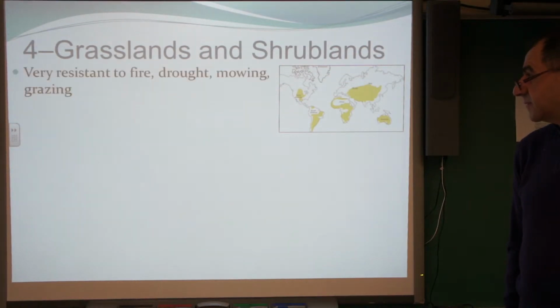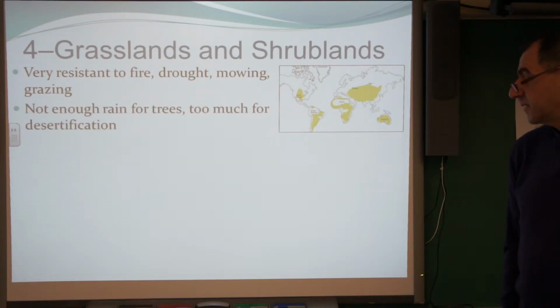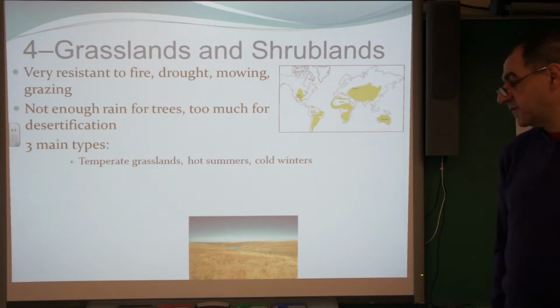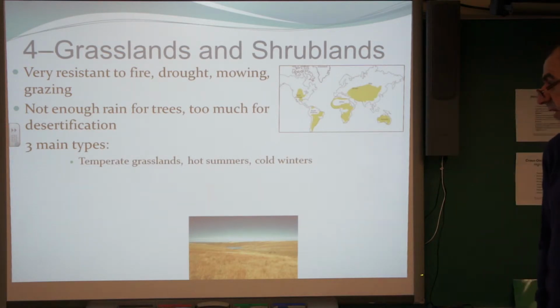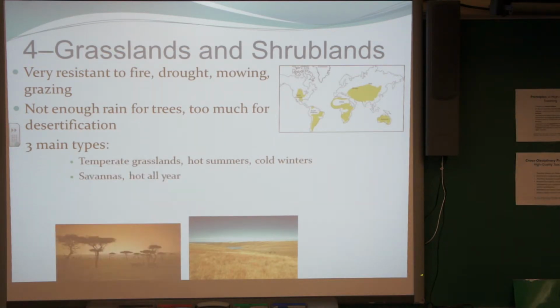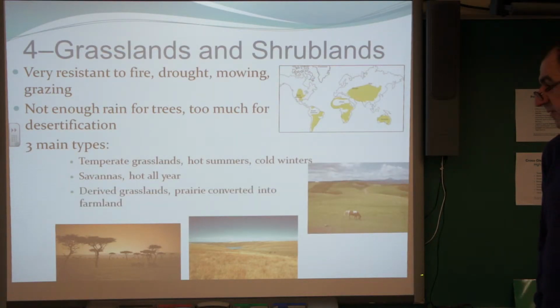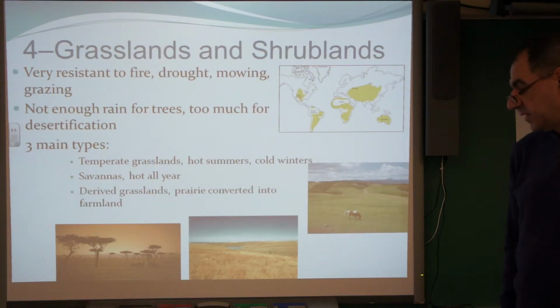Grasslands and shrublands are very resistant to fire, drought, mowing, and grazing. There's not enough rain for trees and too much for desertification. There are 3 types. There's temperate grasslands, which have hot summers and cold winters, savannas, which are hot all year, and derived grasslands, prairie converted into farmland.